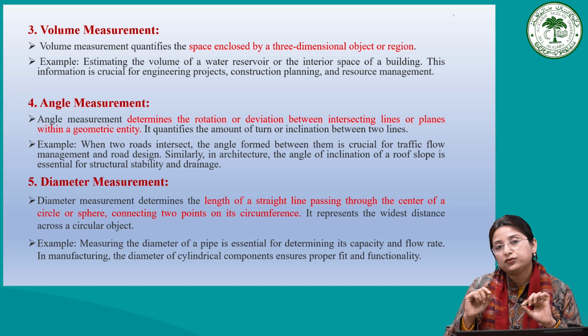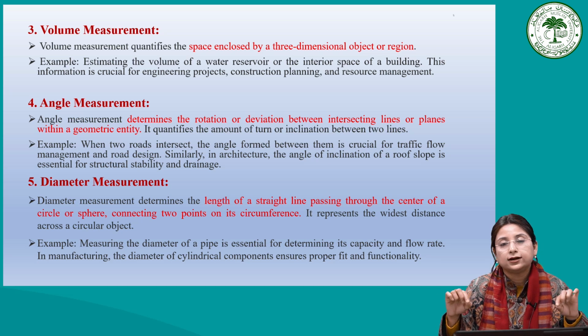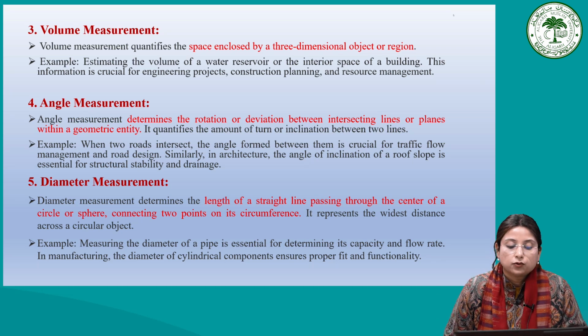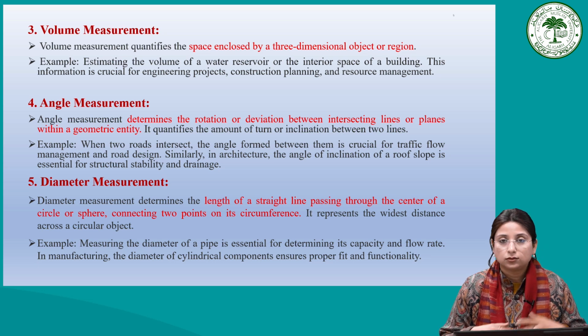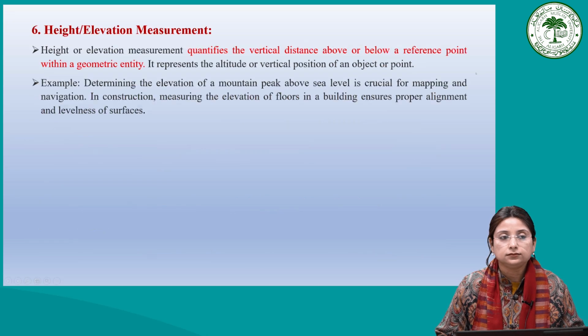But the diameter is the line passing through the center and touching two points on the circumference. For example, measuring the diameter of a pipe is essential in determining its capacity and flow rate.